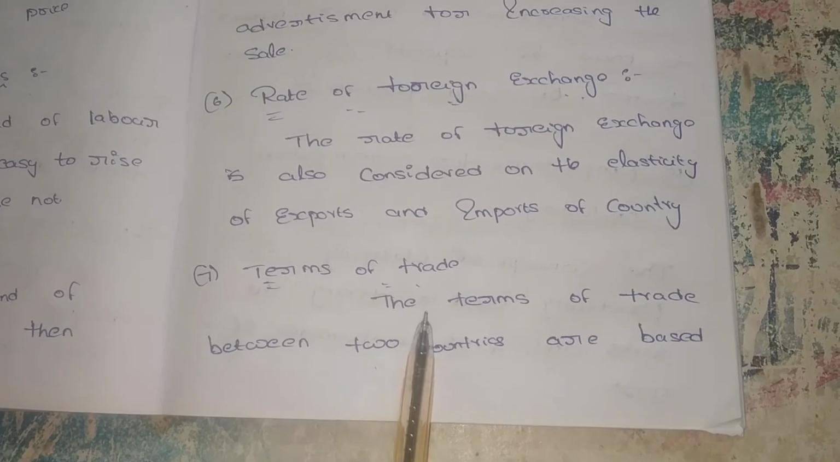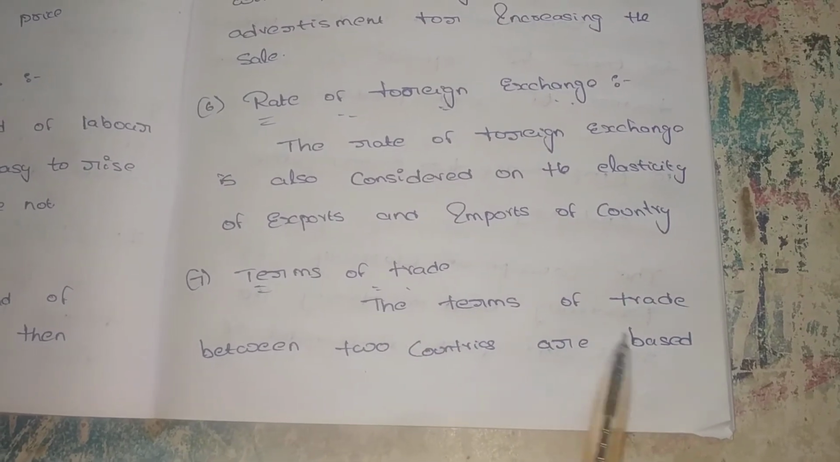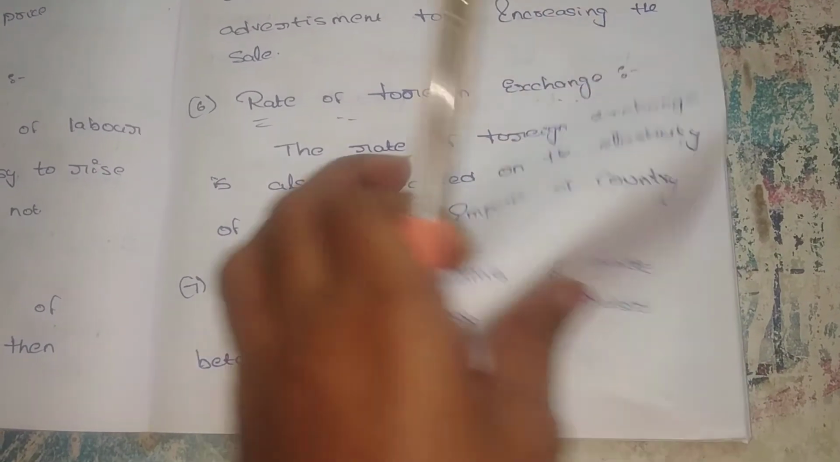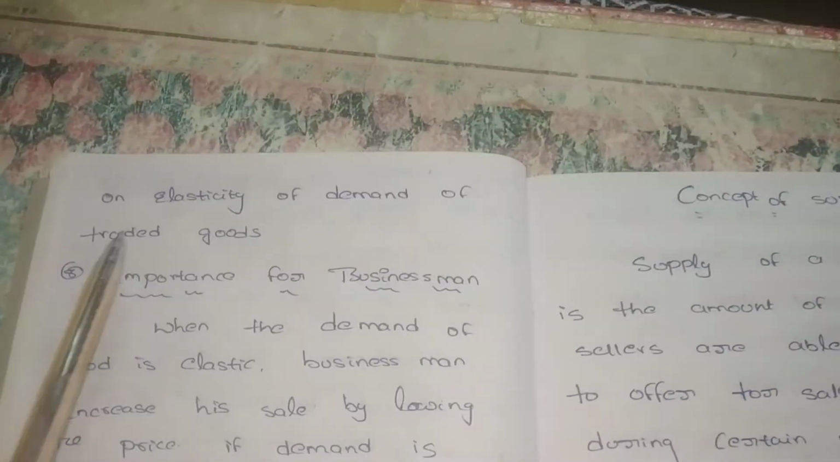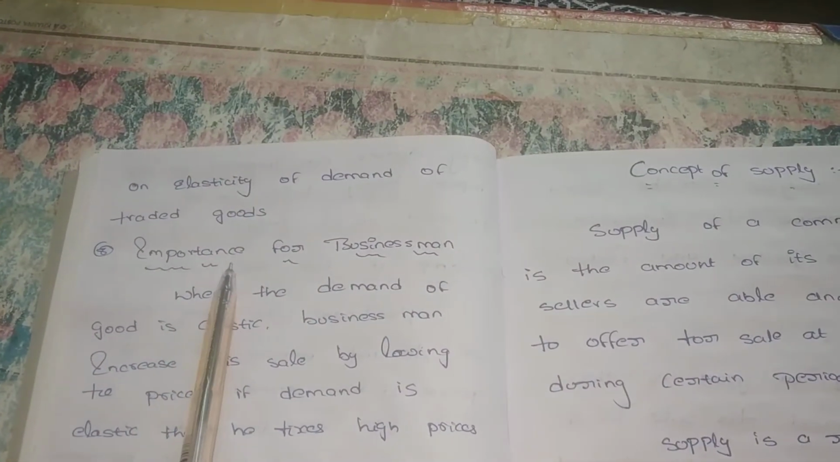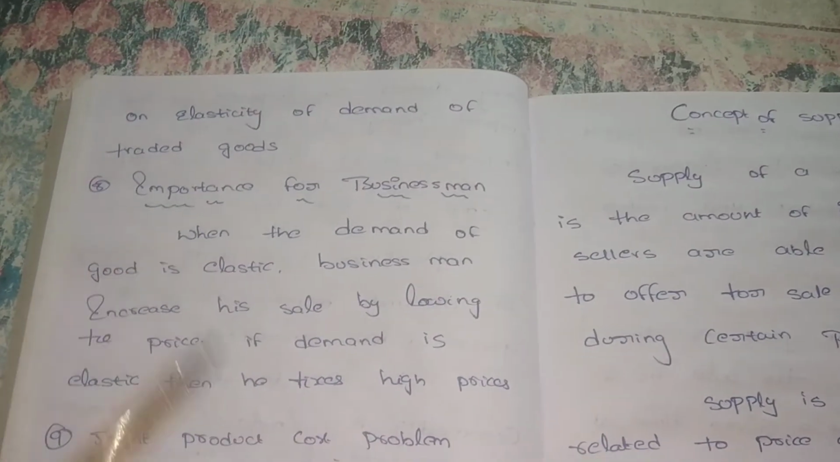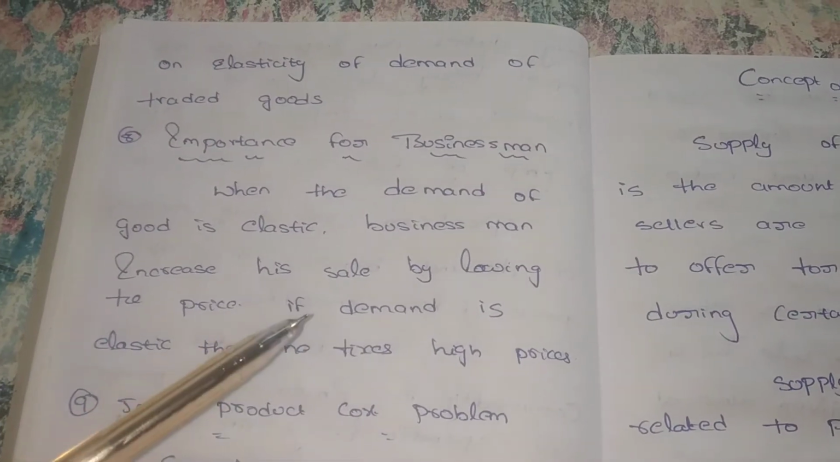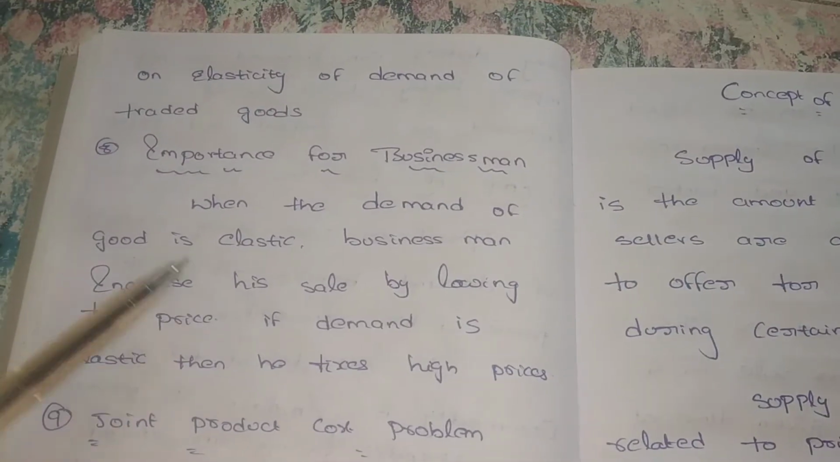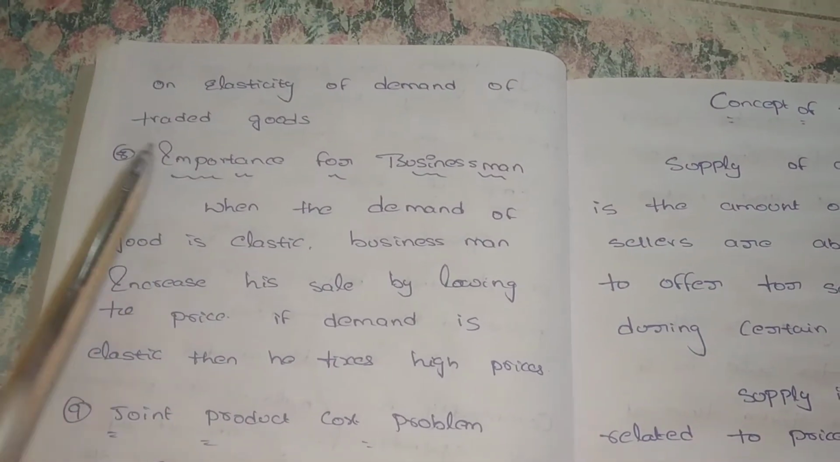And terms of trade. The terms of trade between two countries are based on the elasticity of demand of traded goods. Terms of trade, the exchange of goods and services, is also based on elasticity of demand. It means if the price increases, the demand decreases, and then only can we estimate how much goods we have to produce at the lower cost. So this is also useful for elasticity of demand.